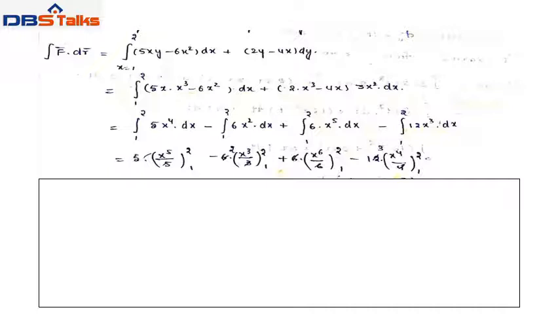That equals, 5 is a constant, x power 4 integration is x power 5 by 5 with the limits 1 to 2, minus 6 is a constant, x square integration is x cube by 3 with the limits 1 to 2, plus 6 into x power 5 integration is x power 6 by 6 with the limits 1 to 2, minus 12 into x cube integration is x power 4 by 4 with the limits 1 to 2.